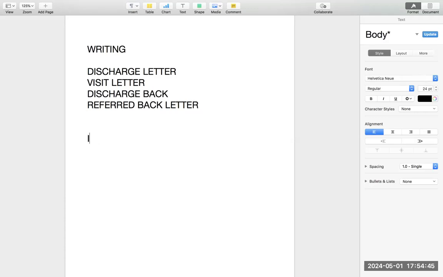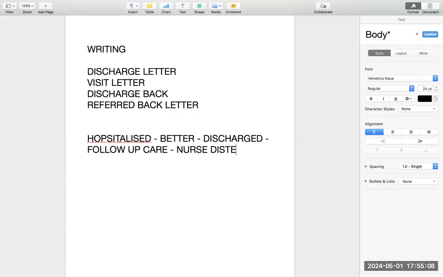I will help you understand what I am trying to say. A discharge letter means that somebody was hospitalized. Now he is better, so he is being discharged, and after discharge he requires follow-up care. When a person was in the hospital, he must improve, and then he requires follow-up care. So you are writing the letter to a nurse, who can be a district nurse or a community nurse. We call it a discharge letter just because the patient was hospitalized. If there is any hospitalization, that means it is a discharge letter.